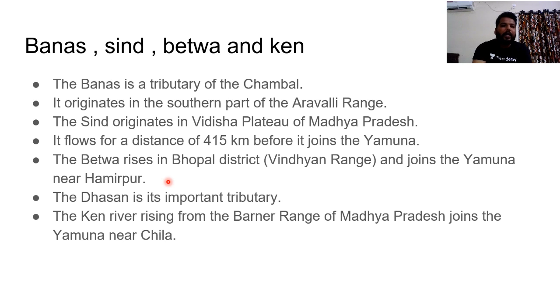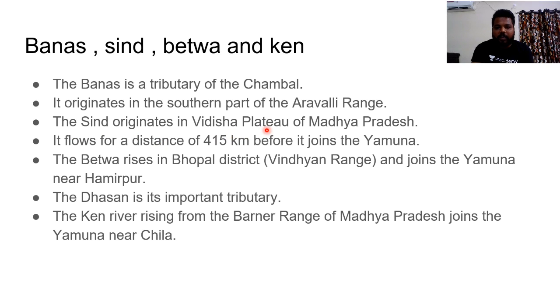Clear? And the rest of the tributaries like Banas, Sindh, Betwa and Ken. If you see, Banas is not a direct tributary of Yamuna. I have again recollected and redrawn. The Banas is the tributary of Chambal River. It originates from Aravalli ranges. Just remember the origin for these kinds of smaller rivers.